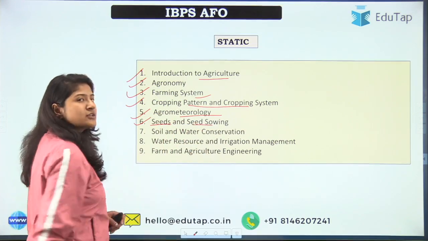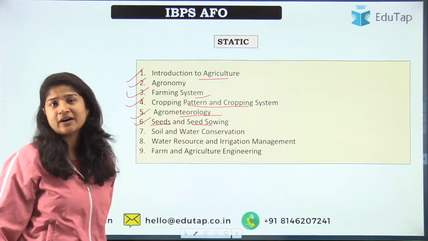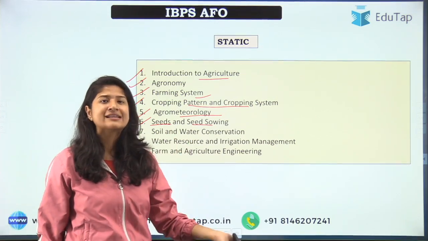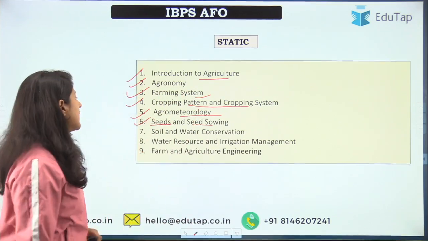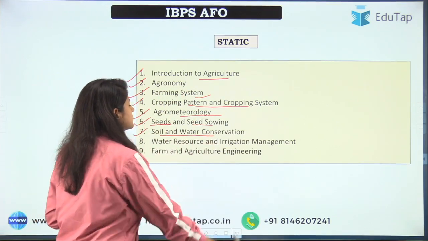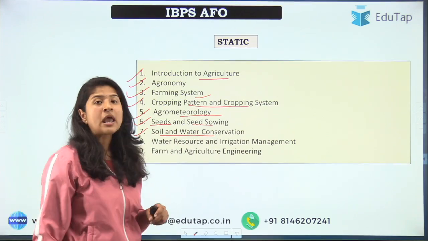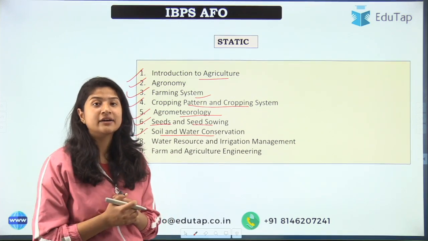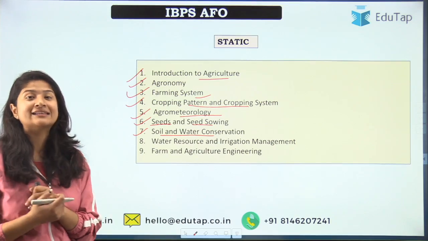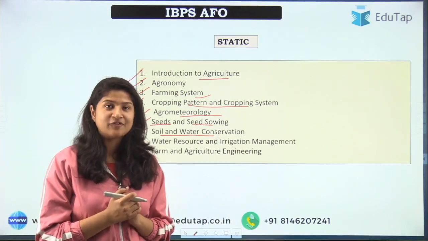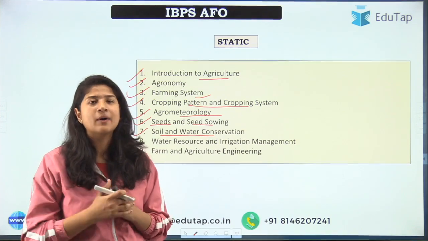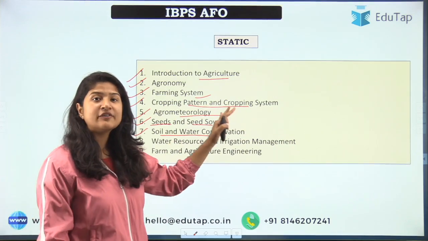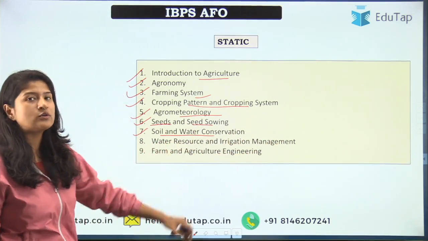Next is seeds and seed sowing. So seed certification, that is a favorite of IBPS AFO. They ask a lot of questions from that. Apart from that, whatever is related to seeds that you should know. Next comes soil and water conservation, right? So in soil and water conservation, what is the basic of soil, right? And then what are the plant nutrients that are essential for the plants, and this is very important if you're preparing for IBPS AFO. In every second paper they have asked about the mineral deficiency or excess of minerals, right? So you should be aware of that. Other conservation methods for both soil and water, those are important.